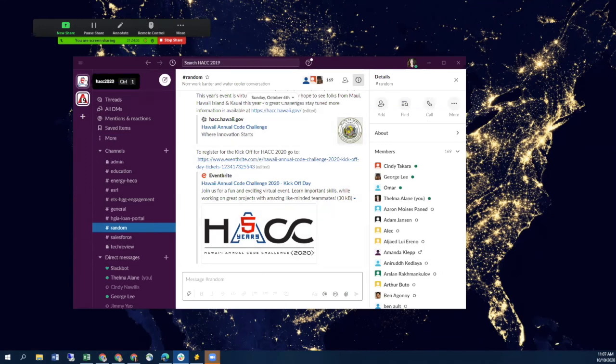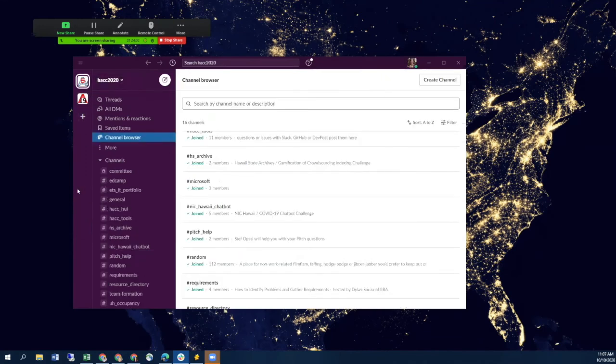And you just toggle between your two workspaces. So you can have, like George has all his workspaces. I'm a member of Hawaii Slack. There's a Slack channel for the entire state of Hawaii. It's all kinds of tech and non-tech stuff. It's really very interesting. I didn't add it to this because I wanted to keep my HACC view cleaner, but that didn't mean I couldn't do that.